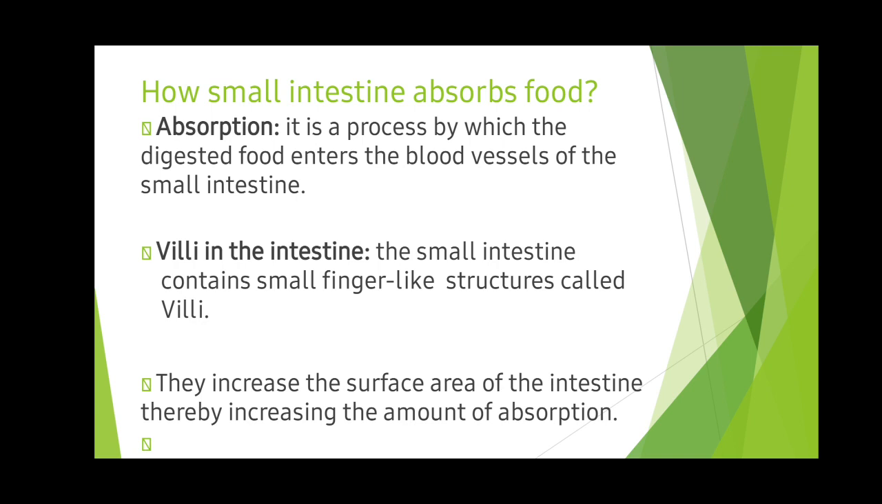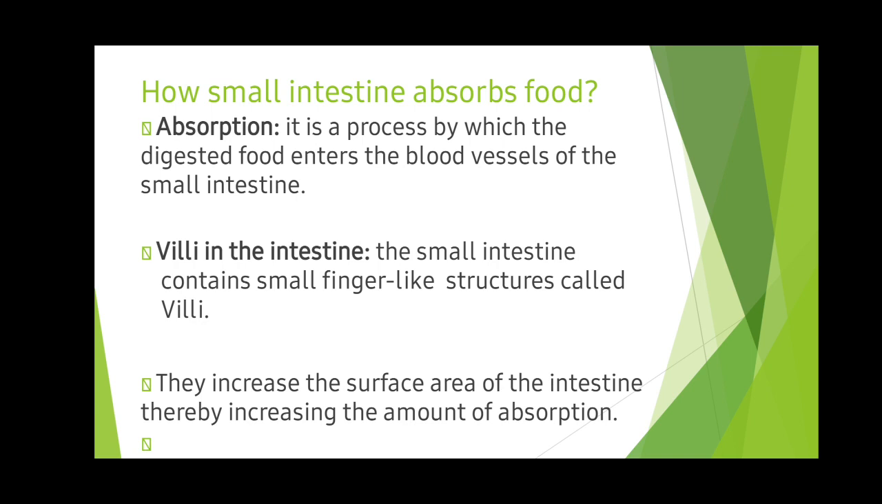How does the small intestine absorb food? Absorption is a process by which the digested food enters the blood vessels of the small intestine. Villi. The small intestine contains small finger-like structures called villi. They increase the surface area of the intestine, thereby increasing the amount of absorption.